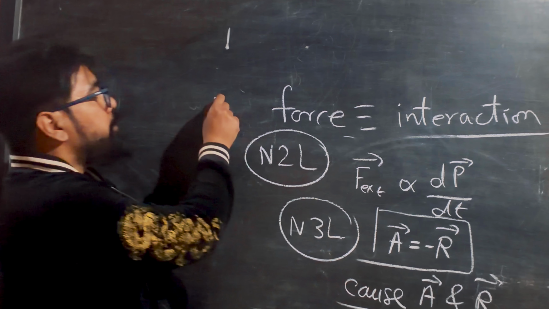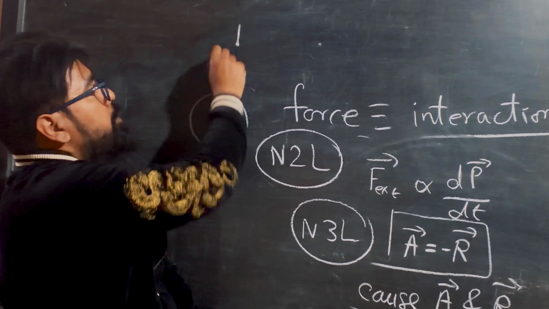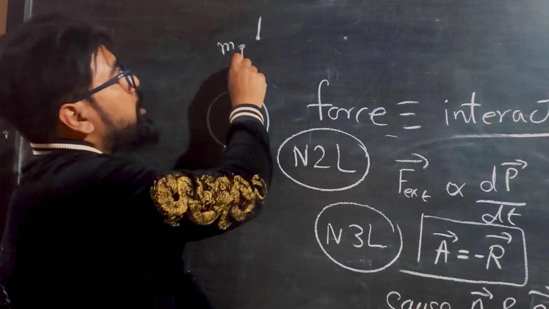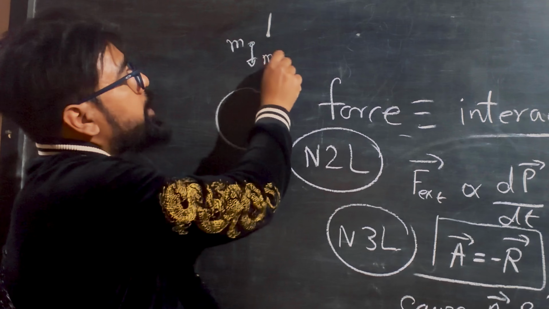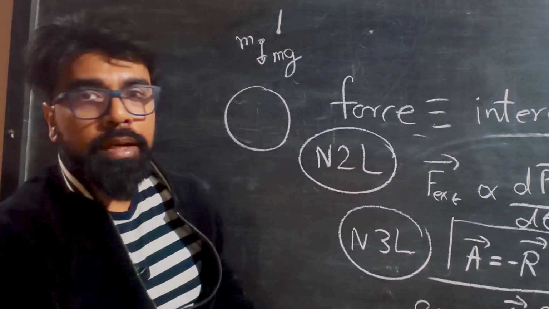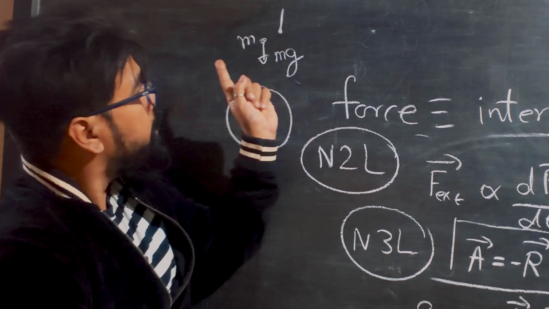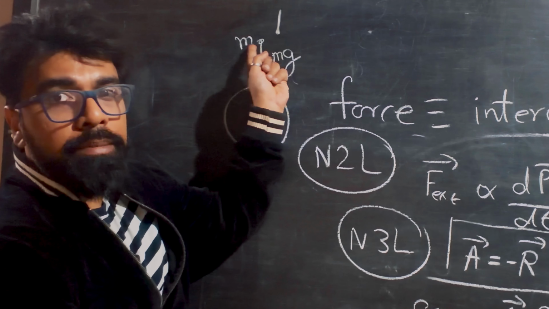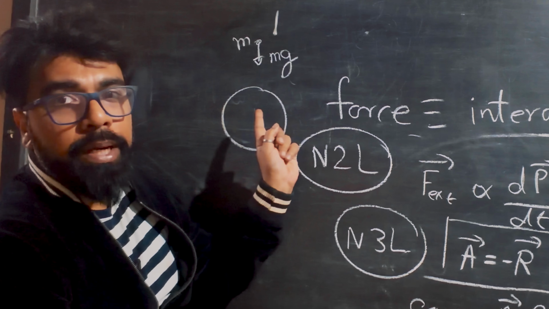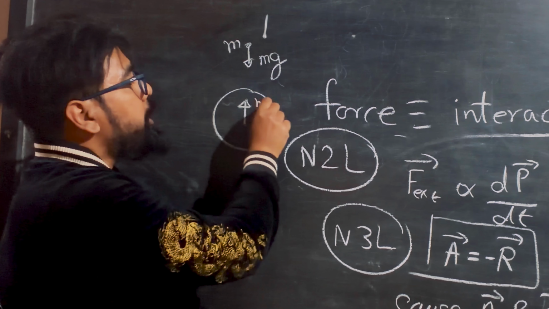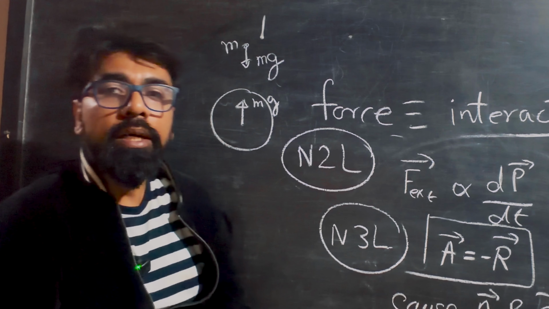For example, if this is the earth, and here is a particle I have released with mass m, it is interacting with earth's gravity with a force mg. So this is an action, right? This is mg. The reaction will not act on this particle, but on the different body which has caused this action, mg. It is the earth. So the reaction of mg is equal in magnitude, opposite in direction, and acts on the earth.